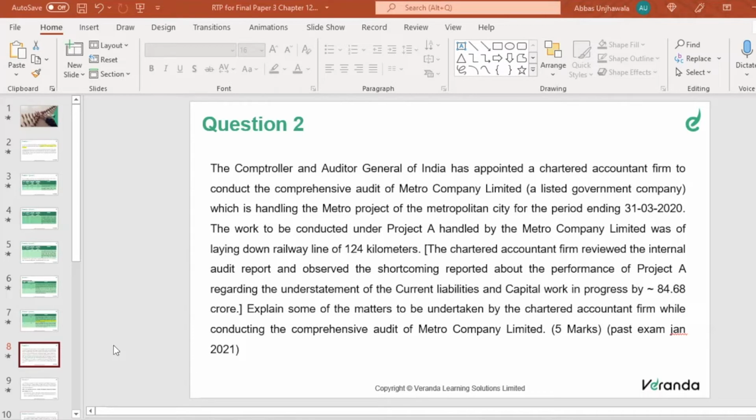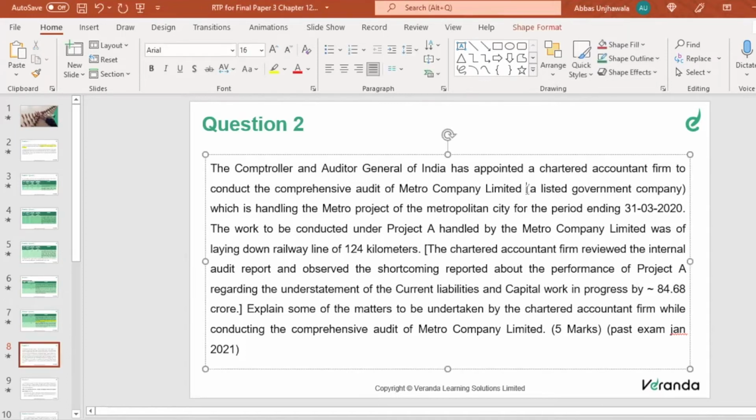The Comptroller and Auditor General of India has appointed a chartered accountant firm to conduct the comprehensive audit of Metro Company Limited. Okay, a listed government company. So immediately when this kind of question is asked, we need to know that this is basically an audit under PSU, right? When you talk about a listed government company or something like that, it will generally be an audit under PSU, okay, which is handling the metro project of the metropolitan city for the period ending 31st March 2020. Again I repeat, the CAG has appointed a chartered accounting firm to conduct the comprehensive audit of Metro Company Limited, who is handling the metro project of a metropolitan city for the period 31st March 2020.